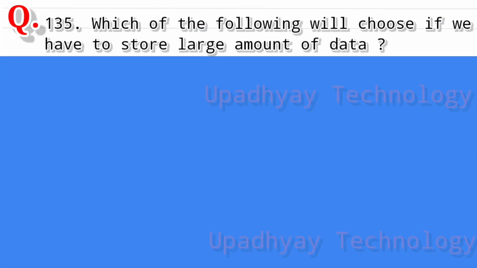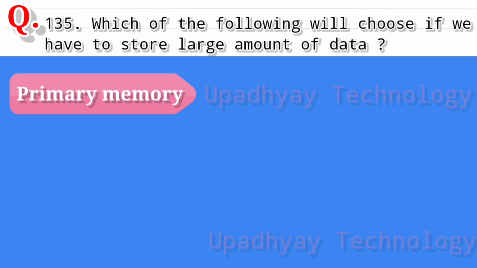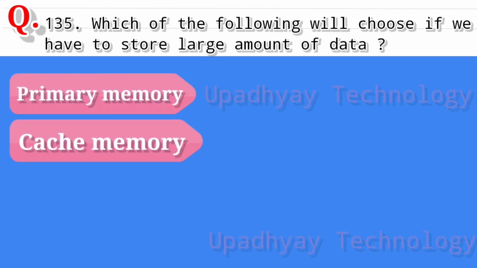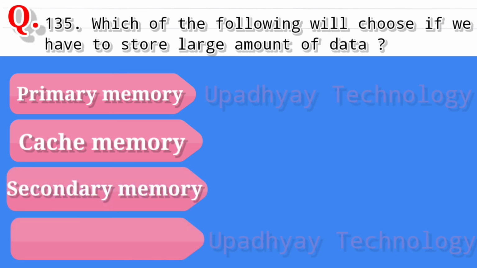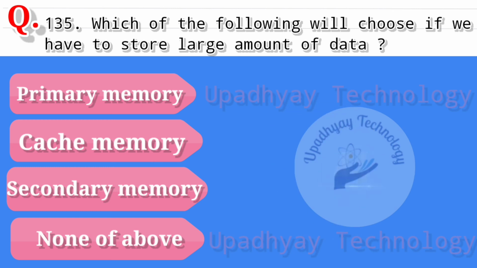Question number 135. Which of the following we will choose if we have to store large amount of data? And the options are primary memory, second option is cache memory, third option is secondary memory, and last option is none of above. And the correct answer is secondary memory.